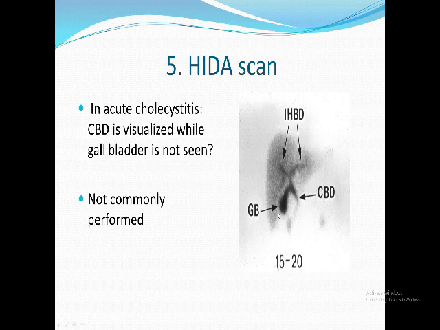In acute calculous cholecystitis, you cannot see the gallbladder because the cystic duct is obstructed. Usually you give radioactive material that is taken up by the liver and excreted in bile. If there is no obstruction of the cystic duct, it will be concentrated here and you can see it. If there is acute cholecystitis and a stone in the cystic duct, there is no radioactive material here, so the gallbladder is not visualized. I don't have to say it's not commonly performed. We need radioactive material, so it is not logical.